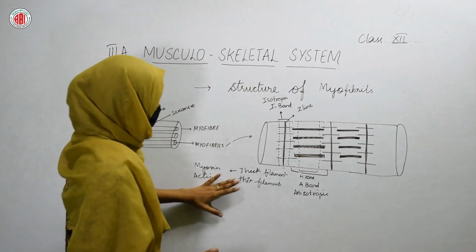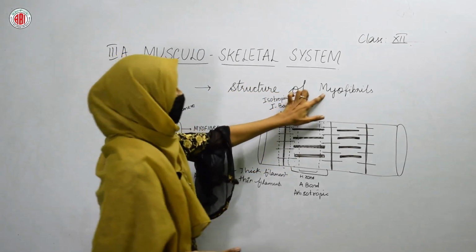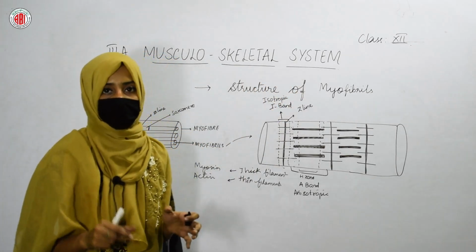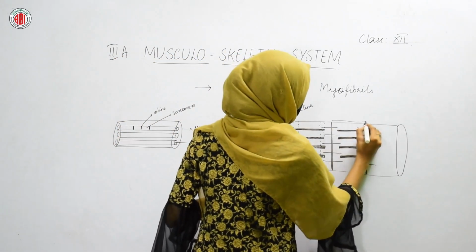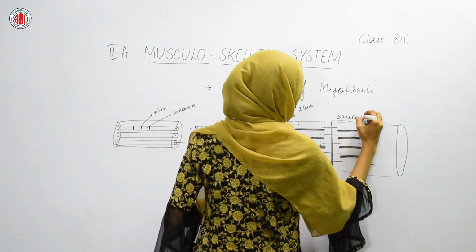This is how you can find the different bands and zones in the structure of myofibrils. In the myofibrils, the main important part is our sarcomere, that is present in between two Z lines. This is called the sarcomere.